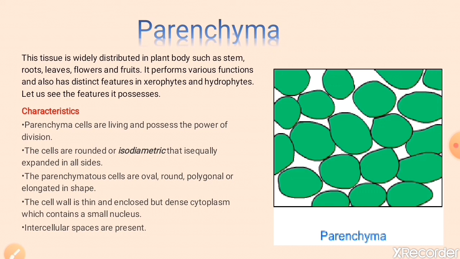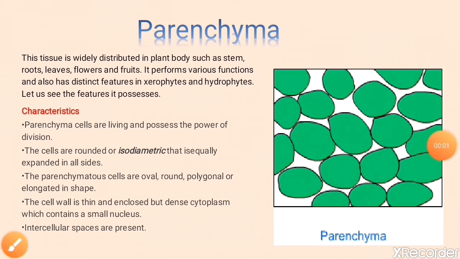It performs various functions and also is found further in xerophytes and hydrophytes. So let's discuss the characteristics of parenchyma. So parenchyma cells are living and possess the power of division. parenchyma cells alive होते हैं and इनमें डिवीजन की कैपेसिटी होती है.